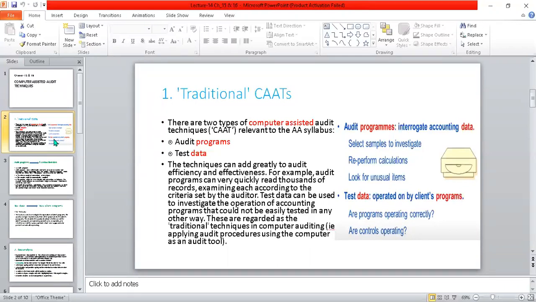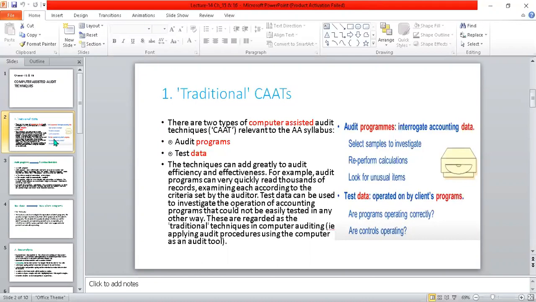Somehow you have to reperform the calculations of an entity. In the financial statements, a lot of financial information is there, so for accuracy and completeness, the auditor reperforms a few calculations in the financial statements.